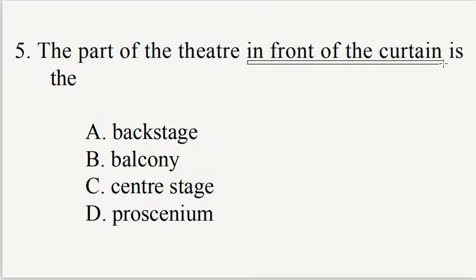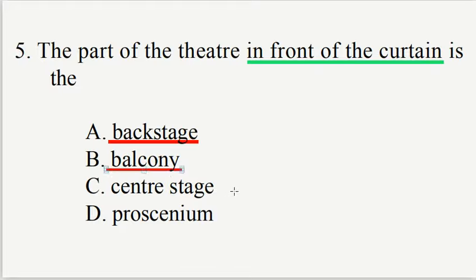To question 5. The part of the theater in front of the curtain is the A. Backstage, B. Balcony, C. Center stage, D. Proscenium. The backstage is the part of the stage where actors go into as soon as they finish acting. In theater, the balcony is an accessible structure overlooking the stage.